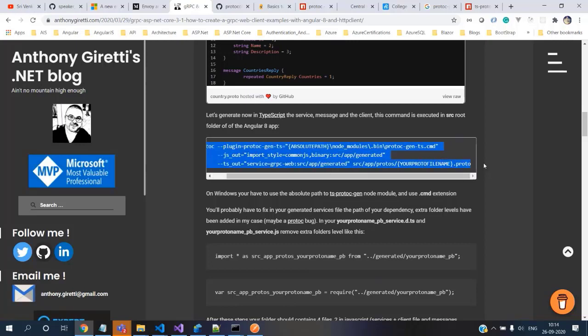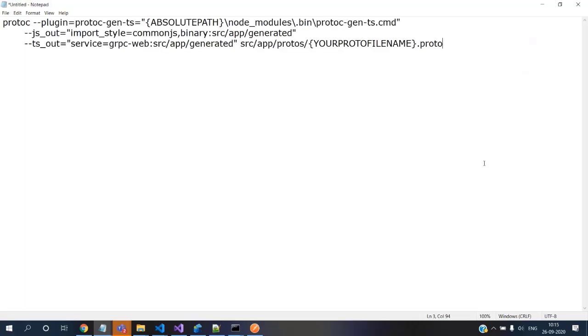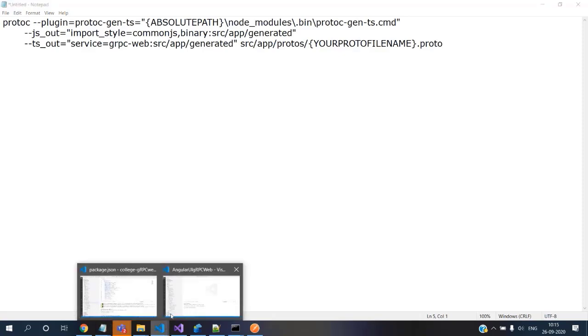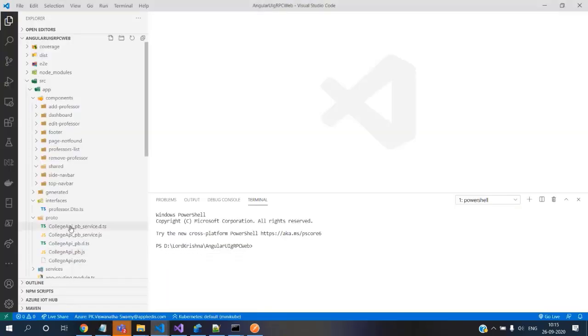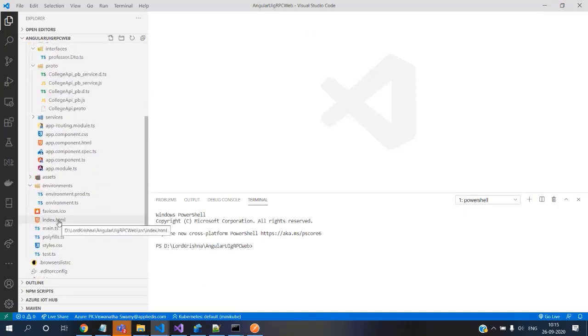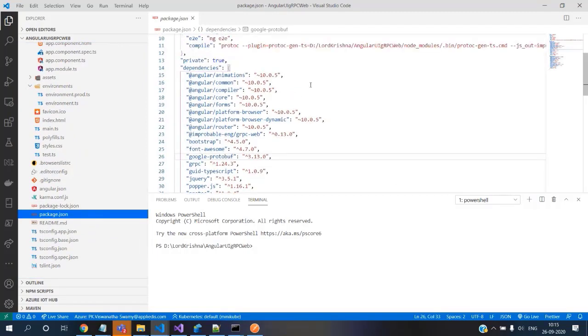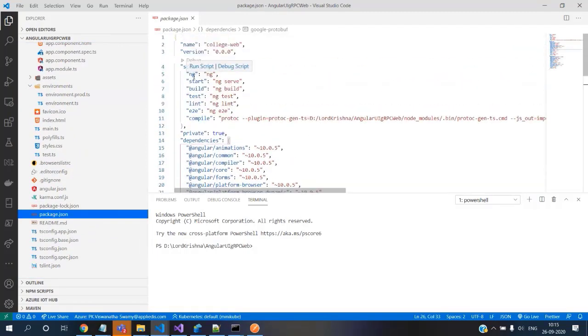Okay, and let me create a notepad and let's build it here. Let's see how did we build it using the package JSON. We will have a lot of scripts, isn't it? Execution scripts, similarly like ng start, ng build, ng test. Similarly, we can do this way. This is one of the ways.